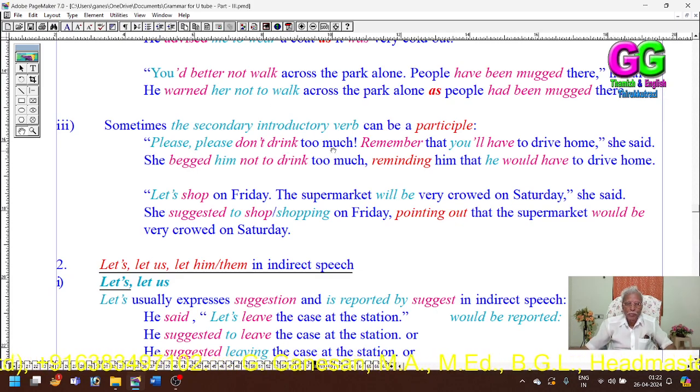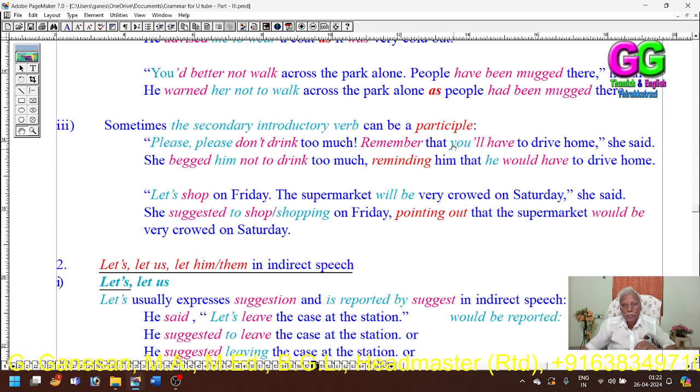Please don't drink too much. She begged him not to drink too much. It is a command, a request. Then we combine: remember that you will have to drive home, reminding him that he would have to drive home. In the conjunction that, you refers to the hearer, he.